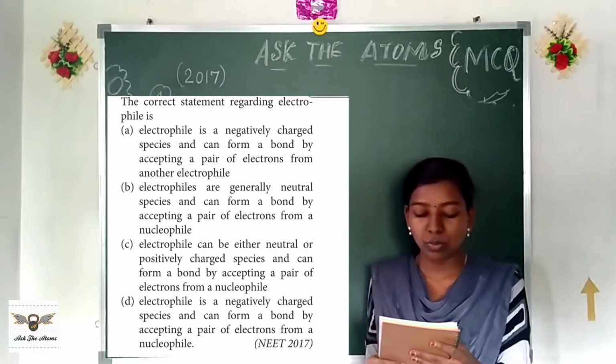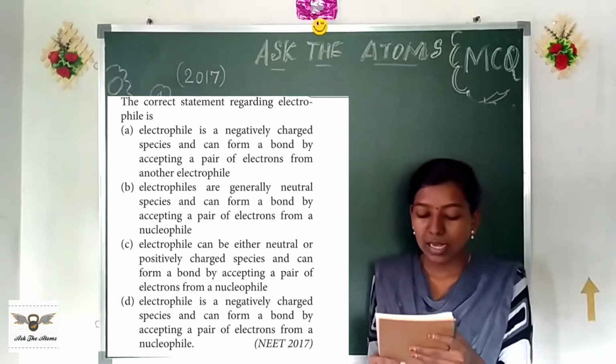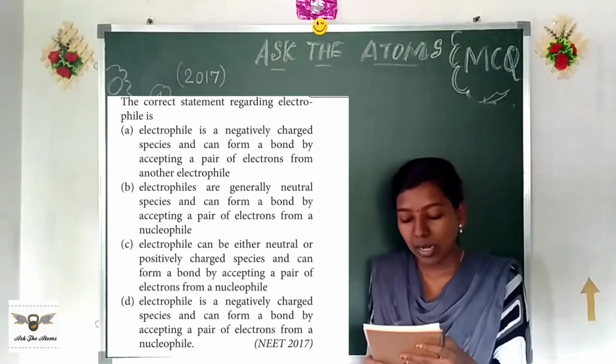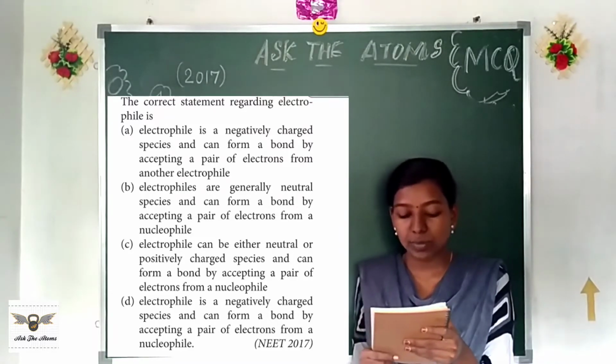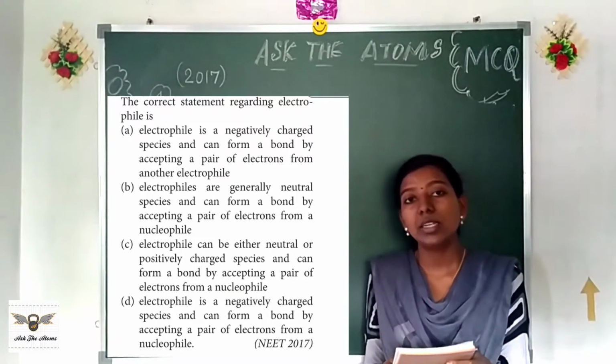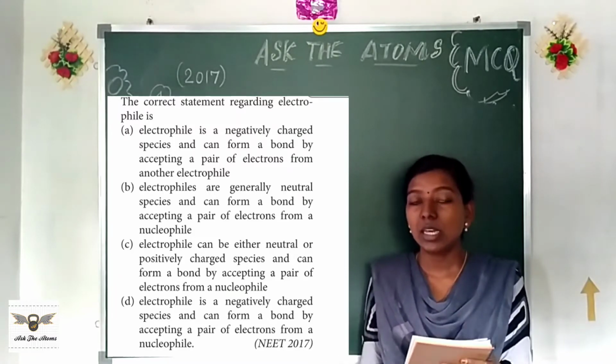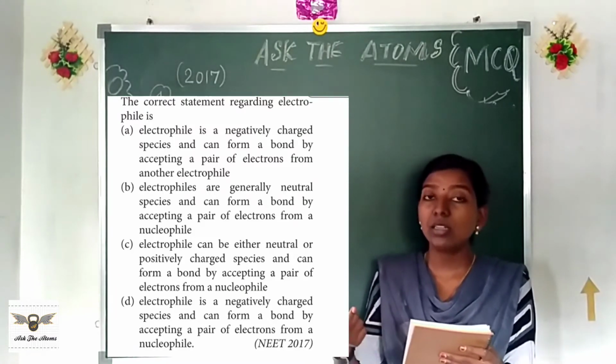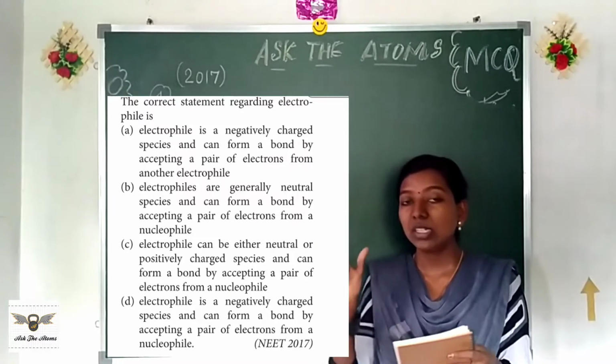It can do that. So B can be an option. Come to option C. Electrophiles can be either neutral or positively charged species and can form a bond by accepting a pair of electrons from a nucleophile. Again, nucleophile it bonds, they say, and here they have the point. It can be either neutral or positively charged.